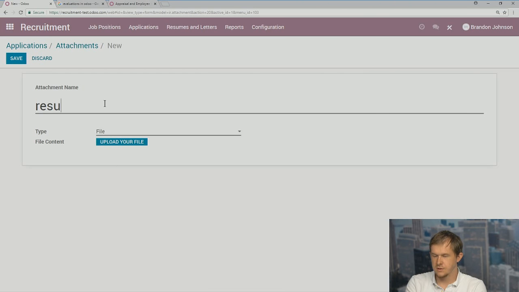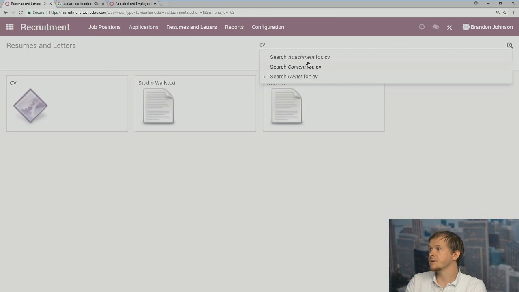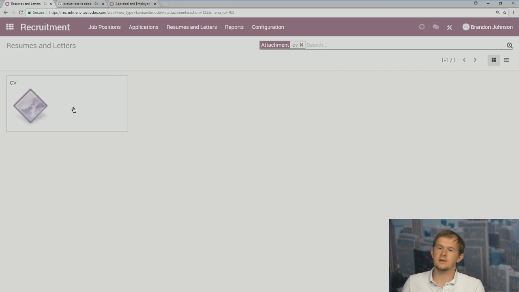Let's call this CV. Make it simple. We now have CV. If we search by CV, it's going to be the only one who shows up. Now this is a very simple process. Of course, we only have one thing set up.